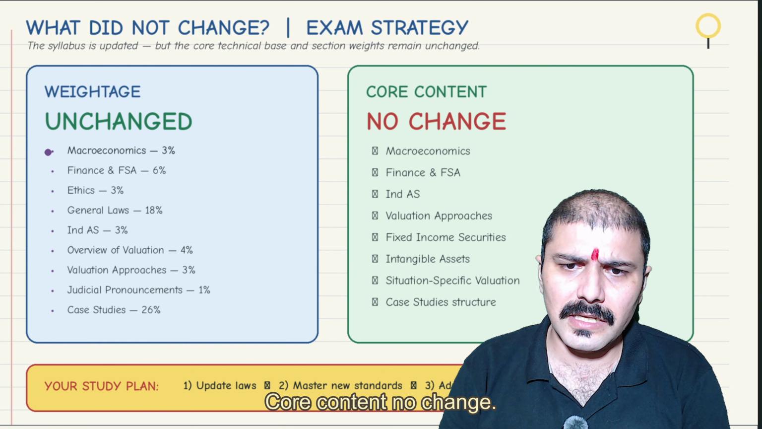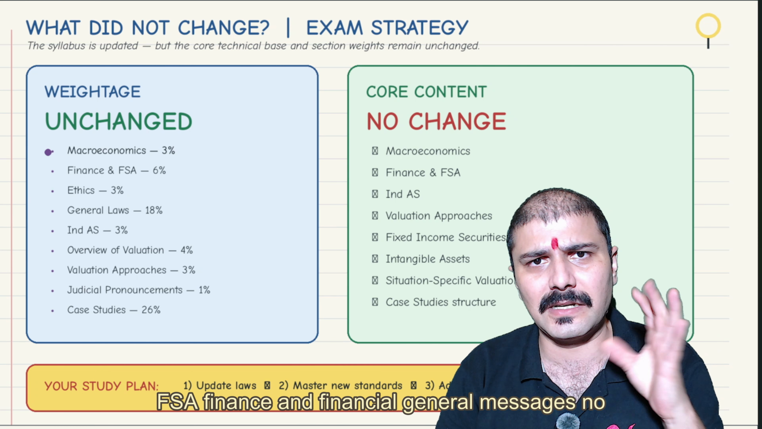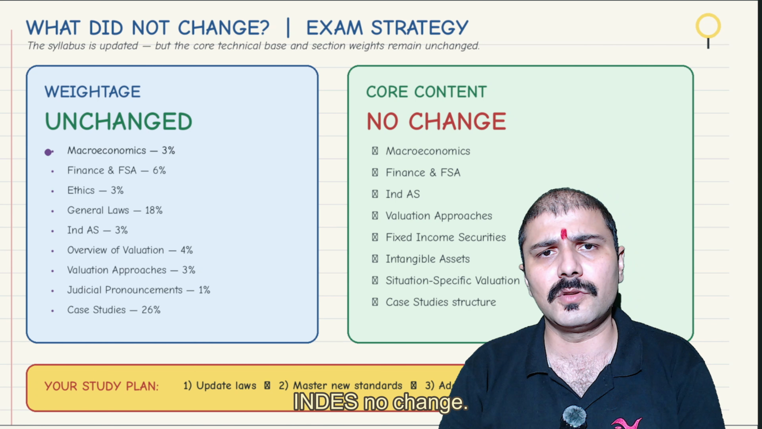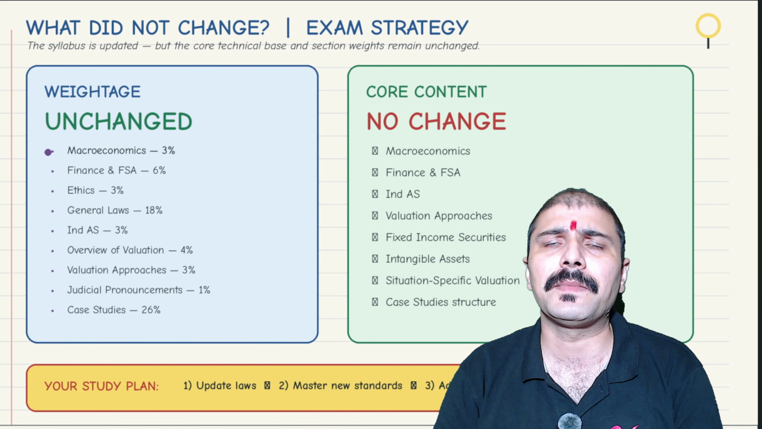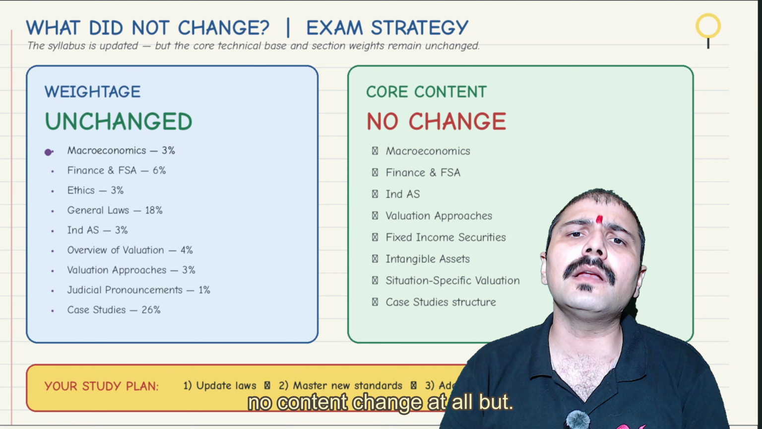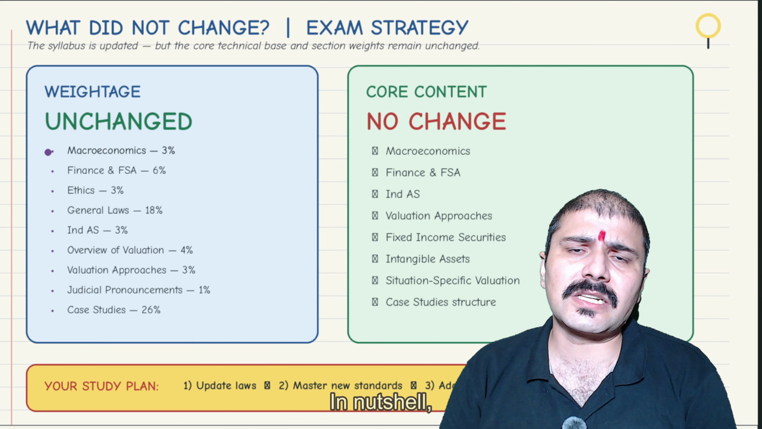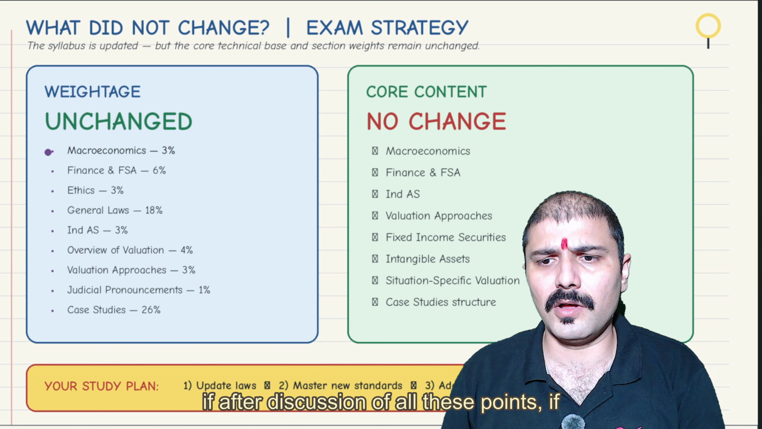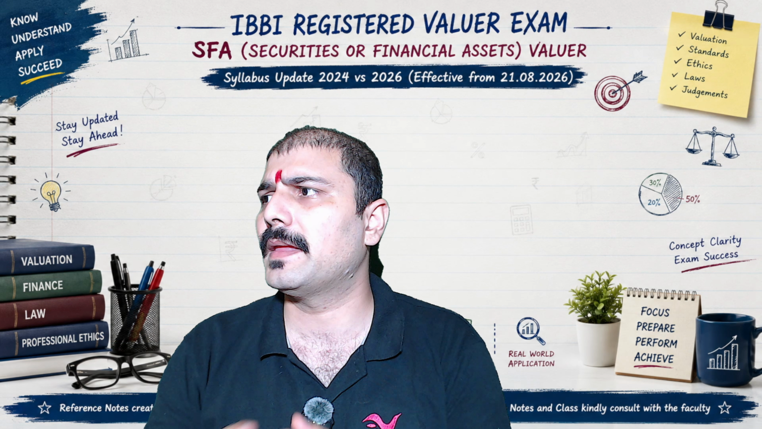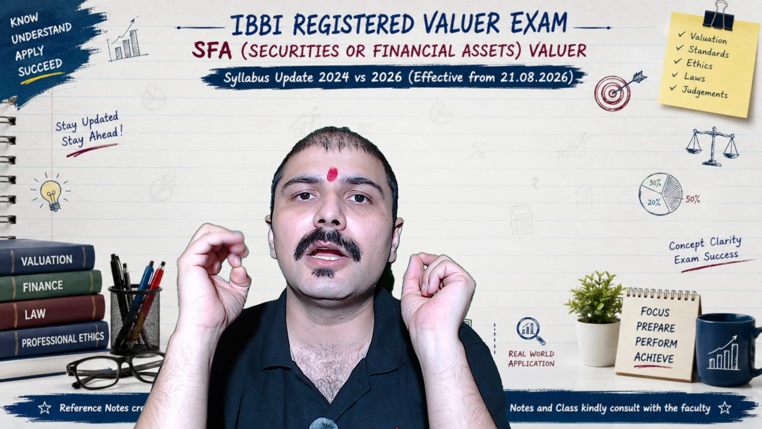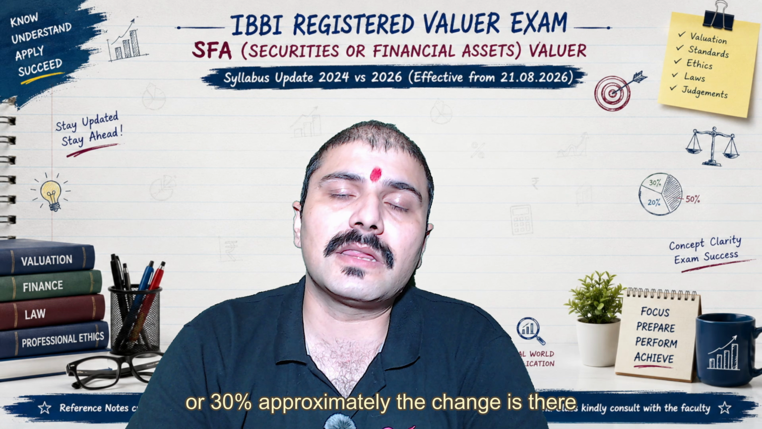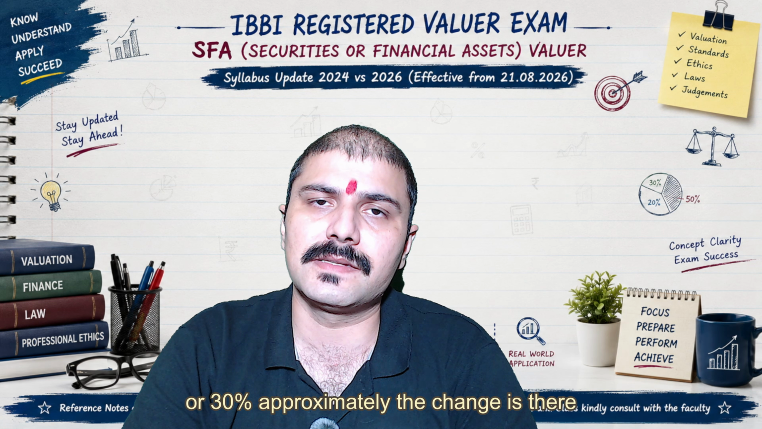Core content, no change. Macroeconomics, no change. FSA, finance and financial general, no change. Ind AS, no change. Valuation approaches, no change. FIS, intangible assets, specific valuation, case studies, no content change at all. But in a nutshell, if after discussion of all these points you ask me how much is the exact change, approximately 20 to 25% or 30% change is there.